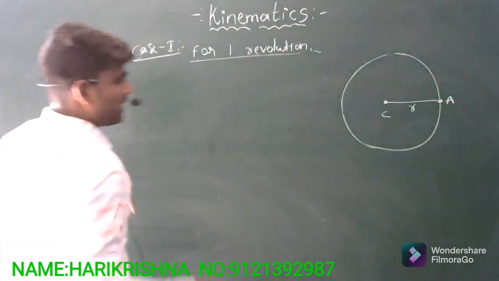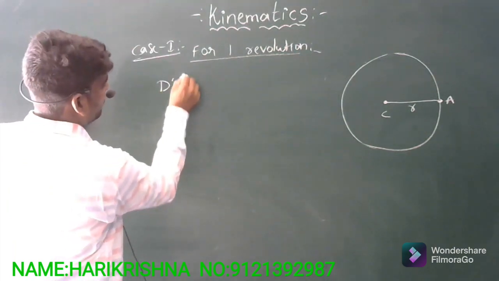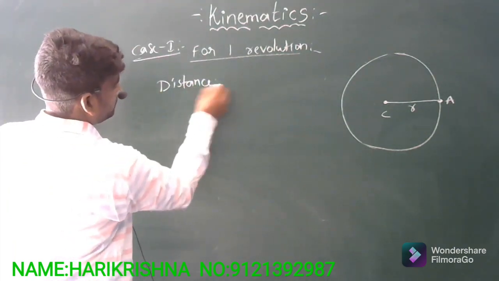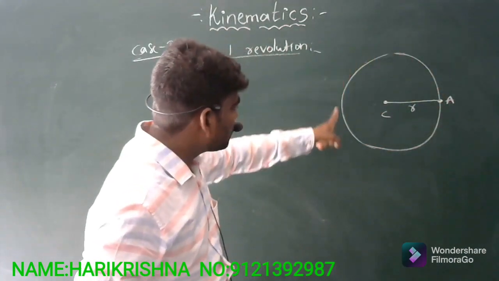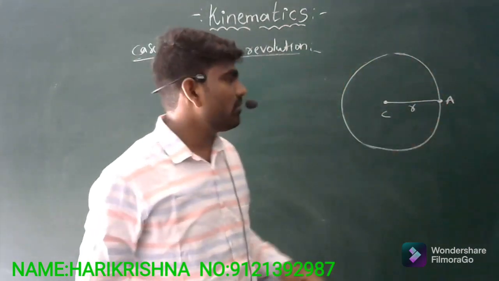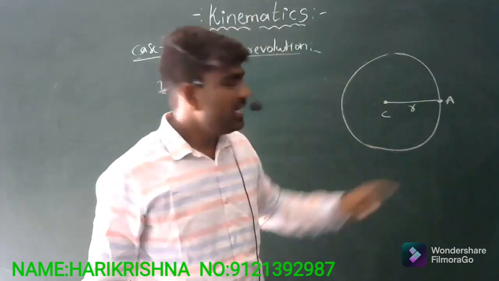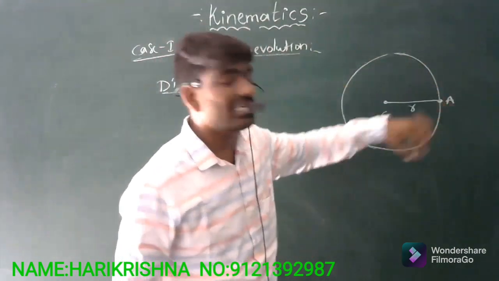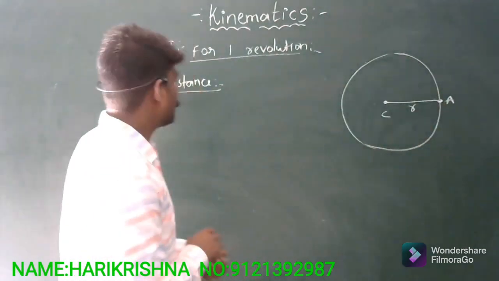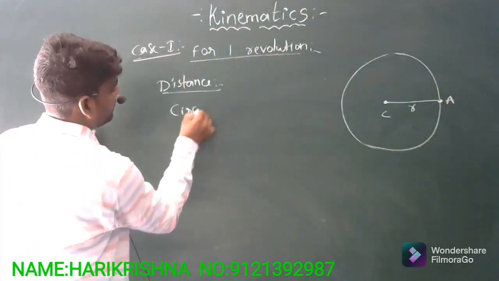So here, distance, what will happen? The basic definition says it is the length of the path followed by an object. Here the object is following a circular path, so I can call this the circumference of a circle. What is the general formula for the circumference?